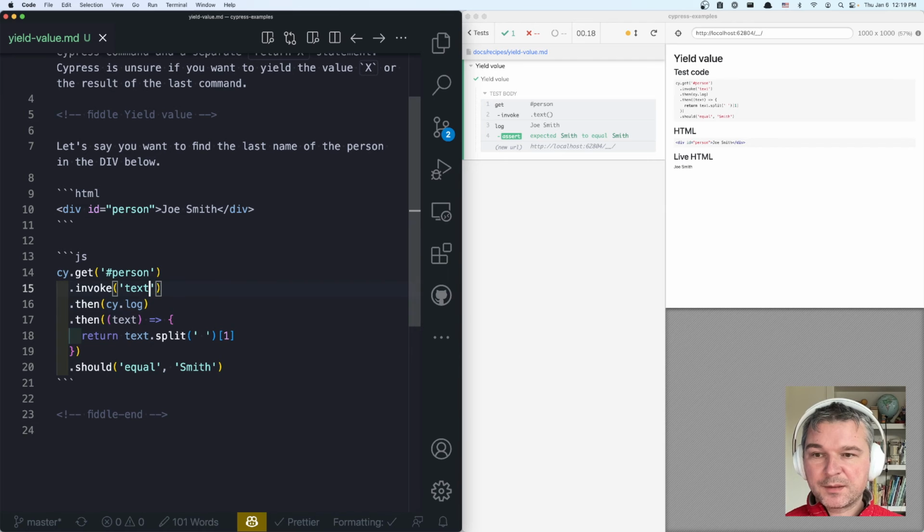And what happens in this case? You invoke the text, you get the text, you pass it to the callback, and cy.log returns undefined. So if the cy.then callback returns undefined, then Cypress just takes whatever previous value was passed in and continues and passes it to the next step. So if you just want to log something, just use cy.then and cy.log by default. But this is the explanation for that error, and this is how to solve it. Make sure your callback either uses a return value or a Cypress command, but doesn't mix and try to use both.